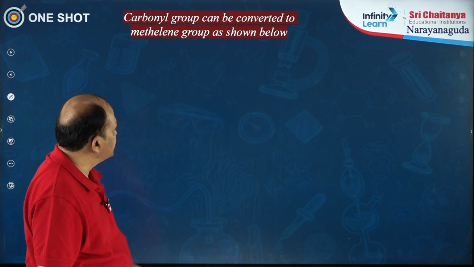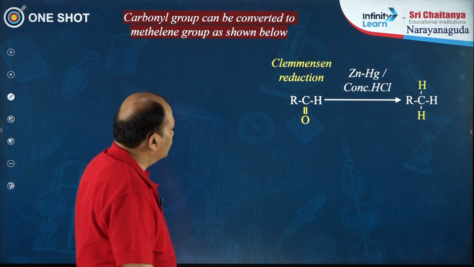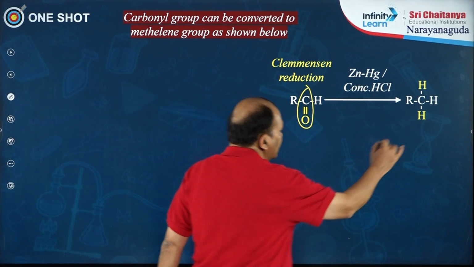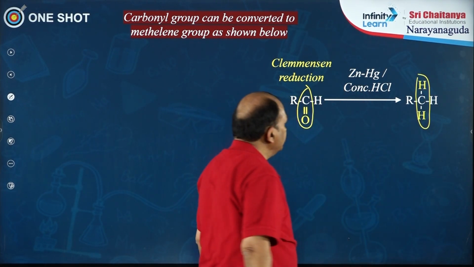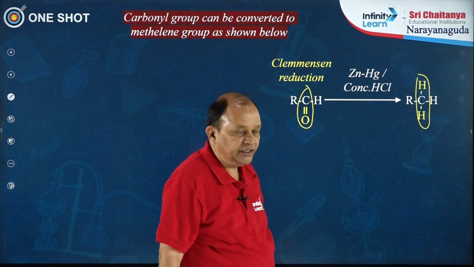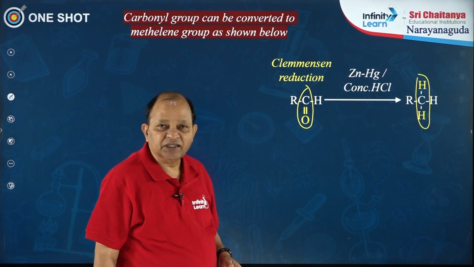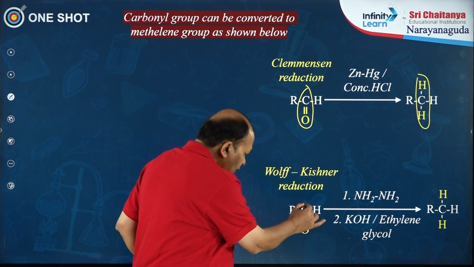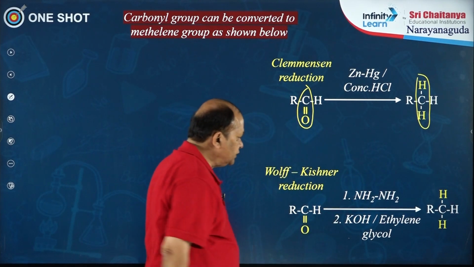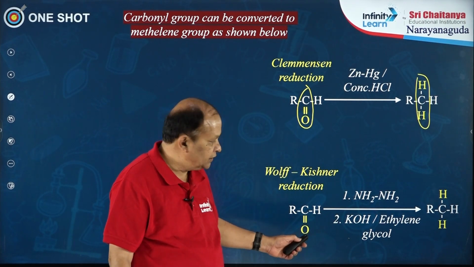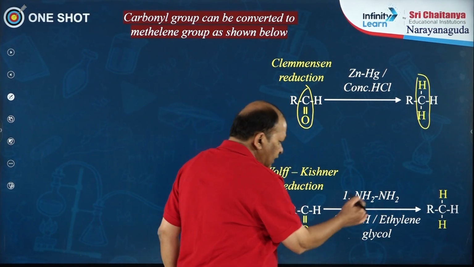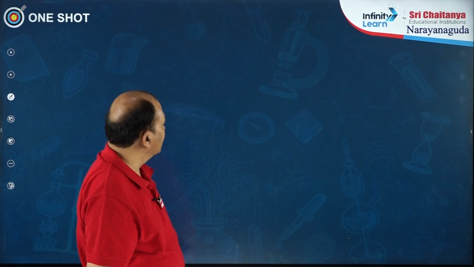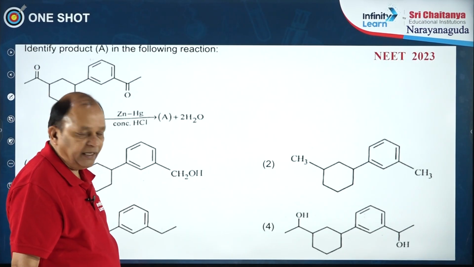Now, another interesting, important reaction is where a carbonyl group is converted to a methylene group. The carbonyl group is converted to a methylene group by using zinc amalgam in HCl, which we call Clemmensen's reduction. In another reaction also, the carbonyl group can be converted to a methylene group. This is the Wolff-Kishner reduction. In this reaction we use hydrazine followed by reaction with KOH and ethylene glycol. Now, we have a question on this named reaction.